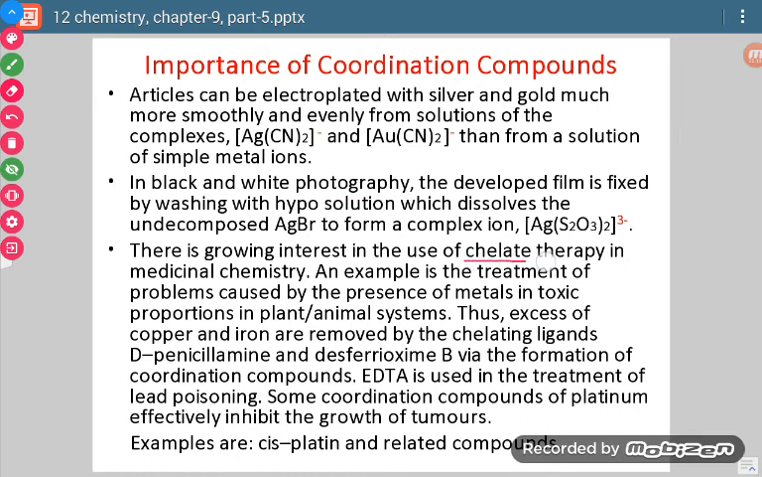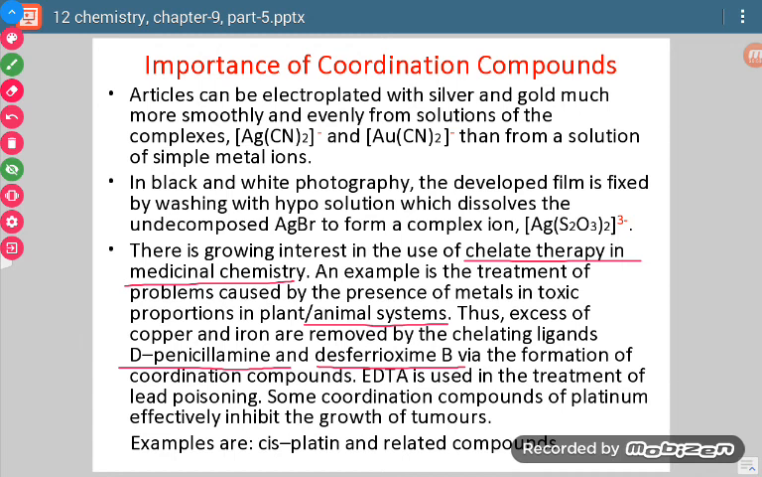Similarly, in the medical field also there is so much use. Chelate therapy is used in medicinal chemistry. An example is the treatment of problems caused by the presence of metals in toxic proportions in plant and animal systems. Now see, if there is some toxic material inside a living organism, then chelate therapy is used. So excess of copper and iron are removed by chelating ligands. Now see, D-penicillamine and desferrioxime, these compounds are used, by the formation of coordination complexes.